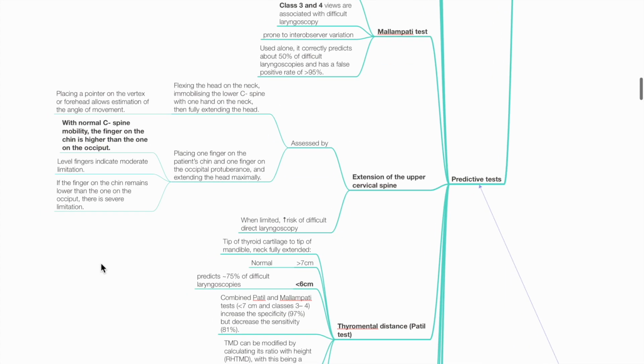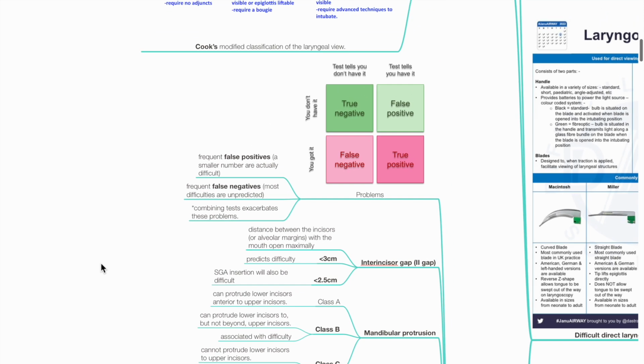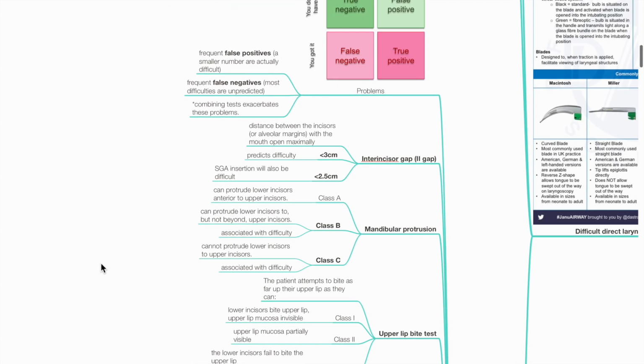Predictive tests for difficult direct laryngoscopy. Problems: these tests provide frequent false positives and false negatives, and combining tests exacerbates these problems. Interincisor gap refers to the distance between the incisors or alveolar margins with the mouth open maximally. Less than 3 cm predicts difficulty. Less than 2.5 cm predicts difficult SGA insertion.